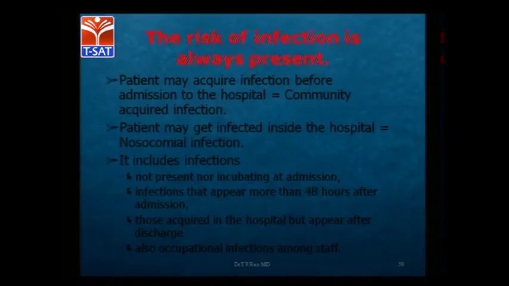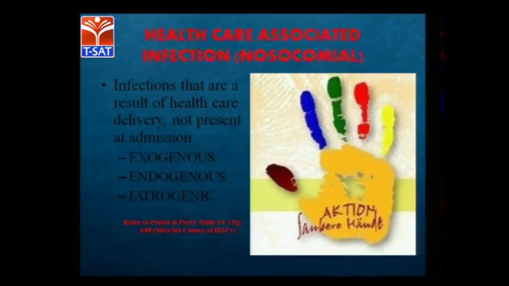So this is a very important part during the examination also: infection control. So that is healthcare associated infections, exogenous, endogenous and iatrogenic, these types of infections. We have to identify and specify what type of infection it is. In this, if they read how these nosocomial infections are acquired, they can easily answer the questions given to choose the correct answers for infection control.